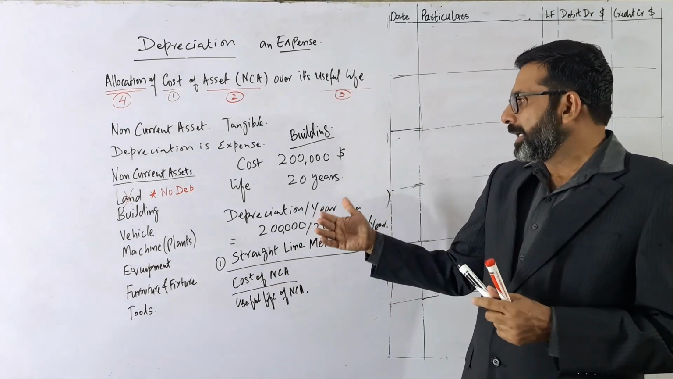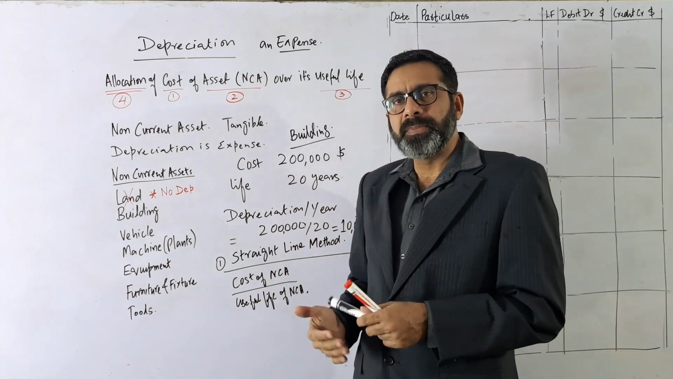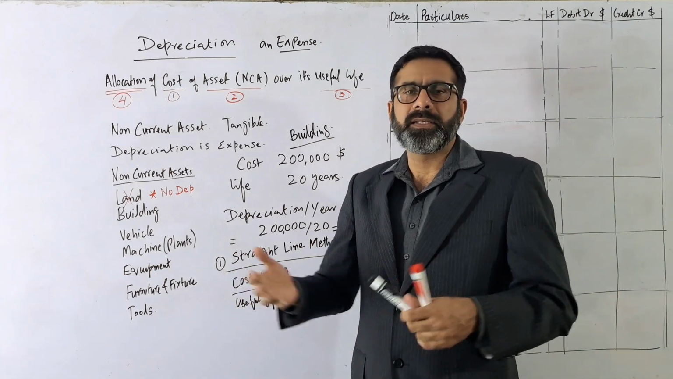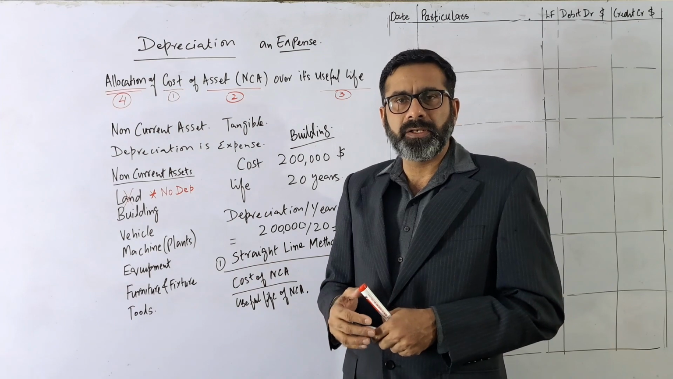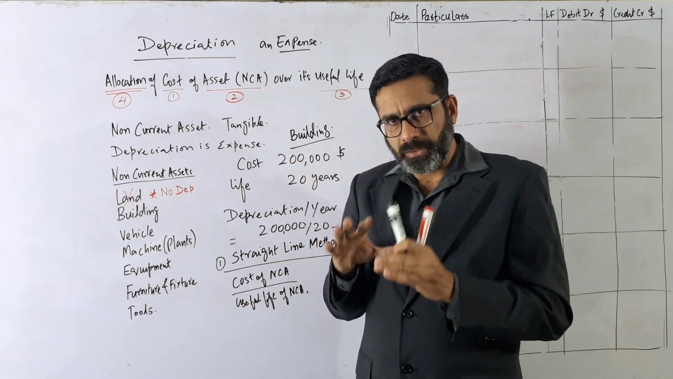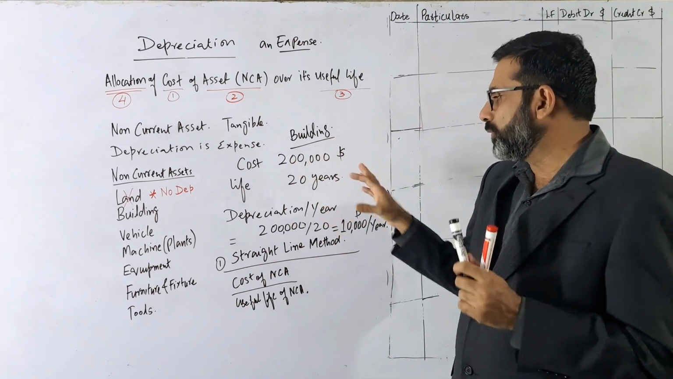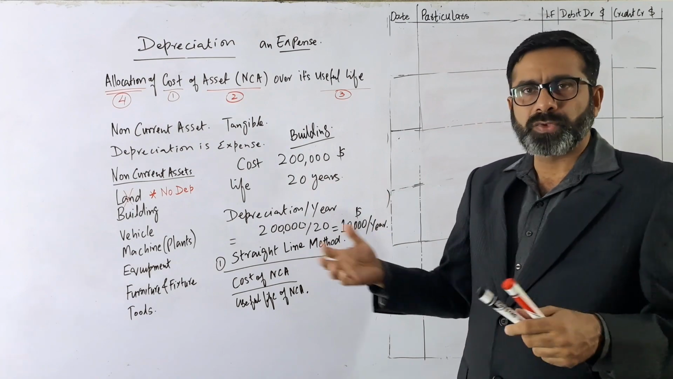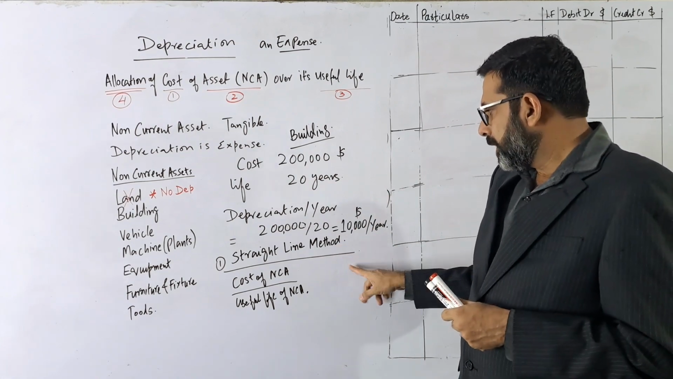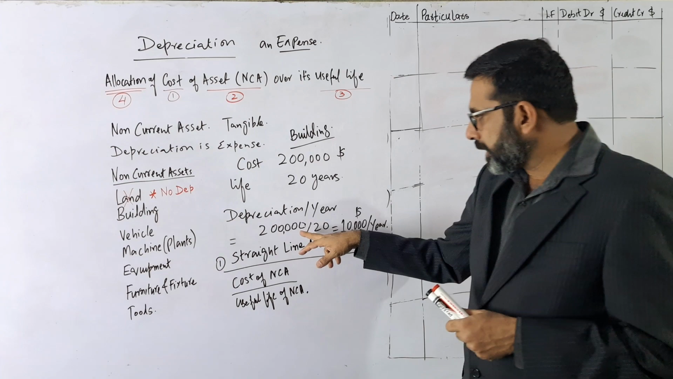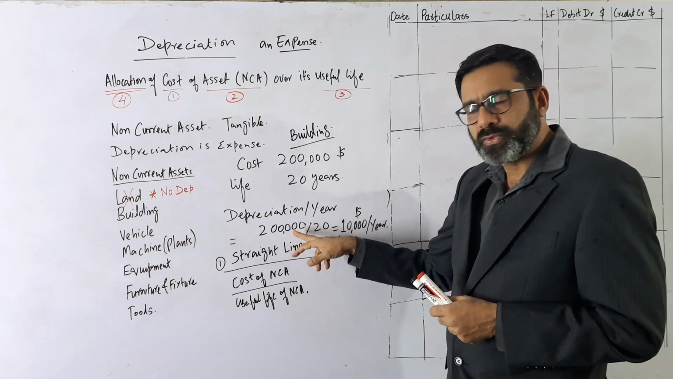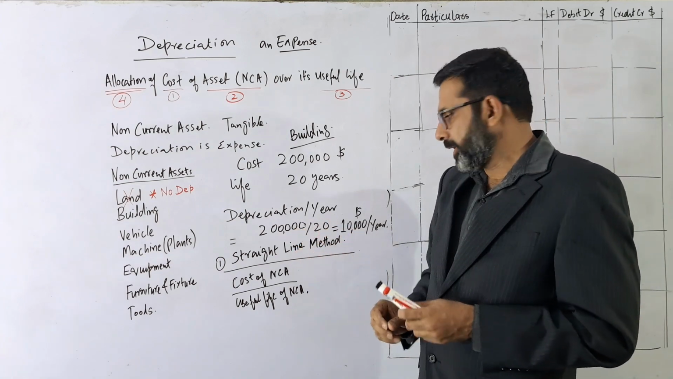So we assume that this building will benefit the business for the next 20 years. It may be for the next 25 years, it may be only for 15 years, but we are just estimating, on the condition of the building, that it will be used by the business for the next 20 years. So now the cost of the building is 200,000, divided by 20.